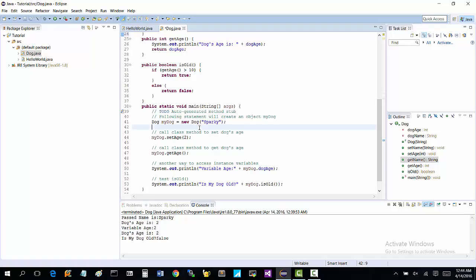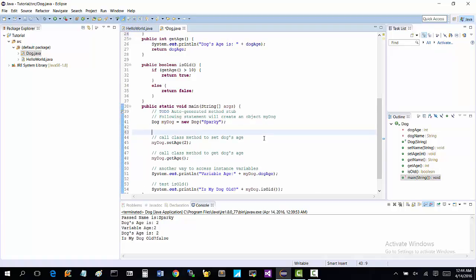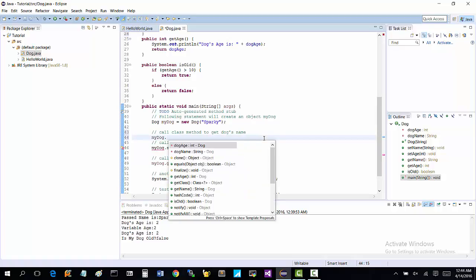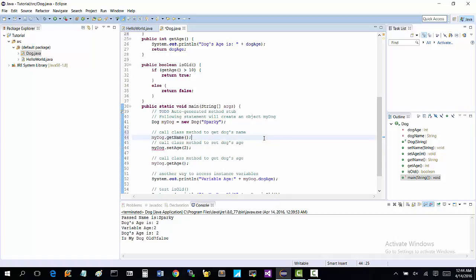And then underneath it, we can say call class method to get dog's name, and we'll say my dog dot get name, right? And that'll send us the dog name and print it out the way we specified. It'll say dog's name is, and then it'll say Sparky in this case.